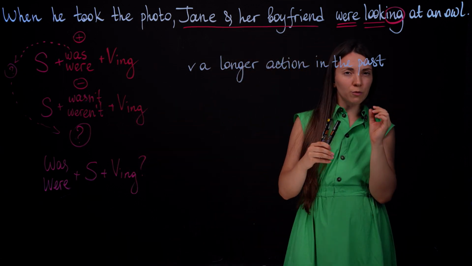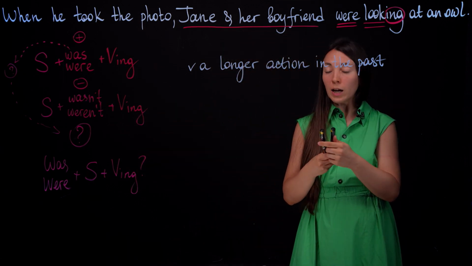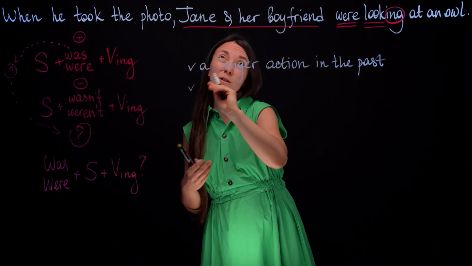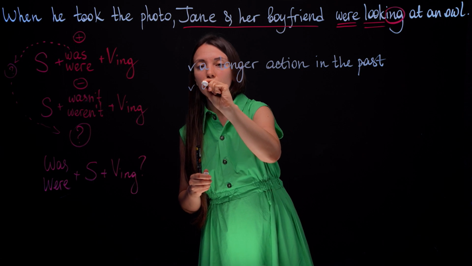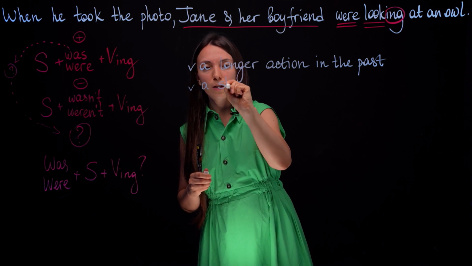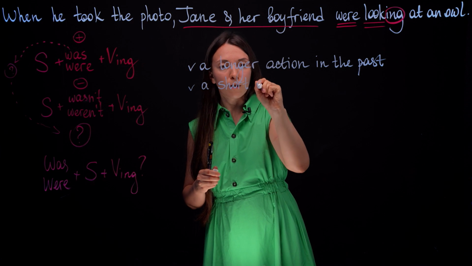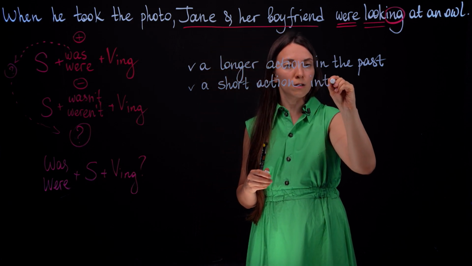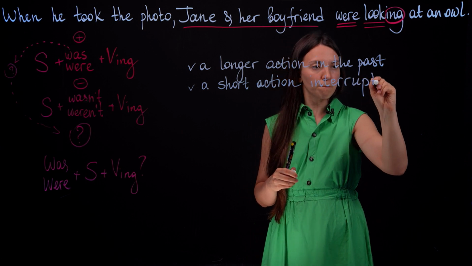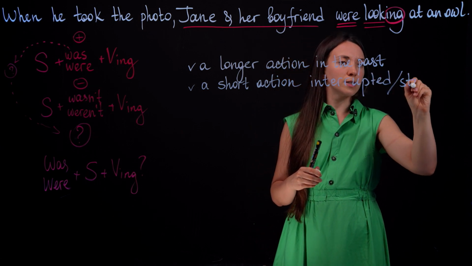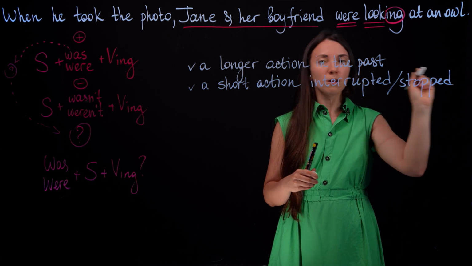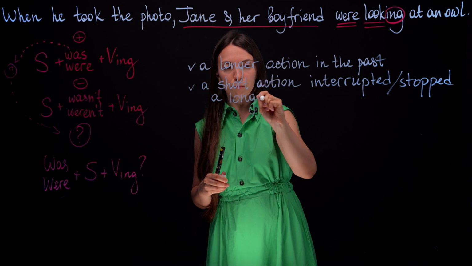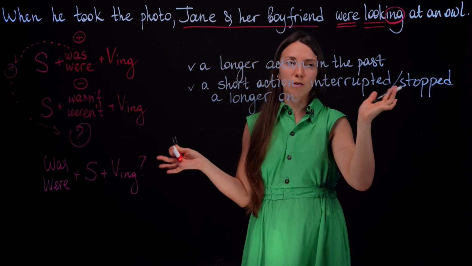As if it was stopped for a second or for a moment. We also use it in cases when a short action interrupted, or so to say, stopped a longer one. Again, in the past.